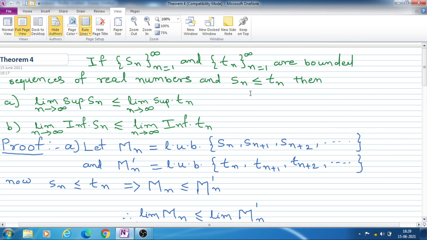That means S1 is less than or equal to T1, S2 is less than or equal to T2, S3 is less than or equal to T3, like this. So if the terms are such that Sn is less than or equal to Tn, then we have to show that limit superior of Sn is also less than or equal to limit superior of Tn, and limit inferior of Sn is less than or equal to limit inferior of Tn.